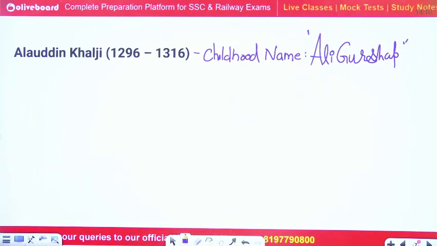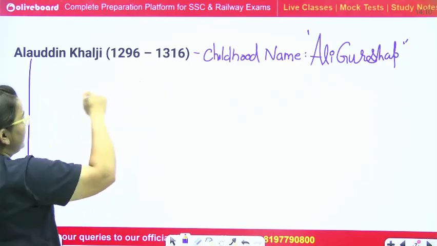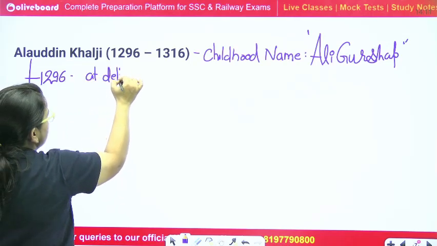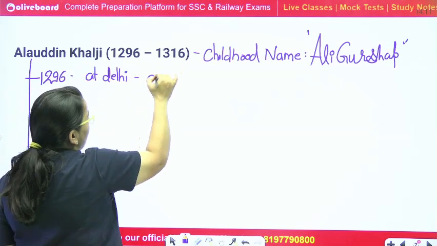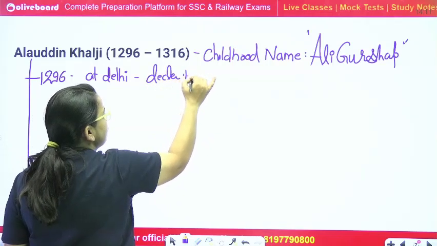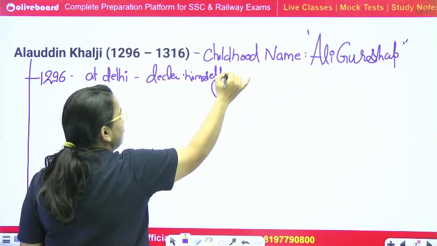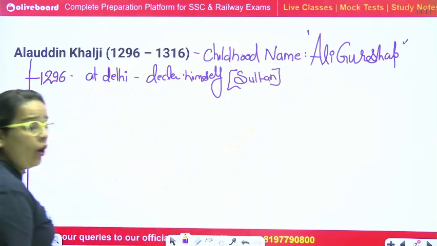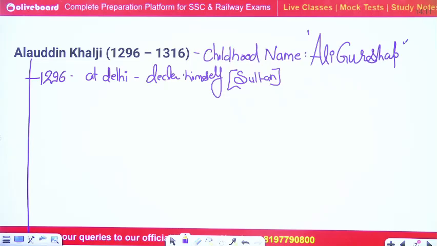Alauddin Khilji was actually a very prominent and important ruler of the Khilji dynasty. When he killed Jalaluddin Khilji in 1296 at Delhi, he declared himself Sultan. Because remember, Iltutmish took the letter of authority of Sultan from the Baghdad Khalifa Al-Muntasir Billah, right? So he took the title of Sultan as well.